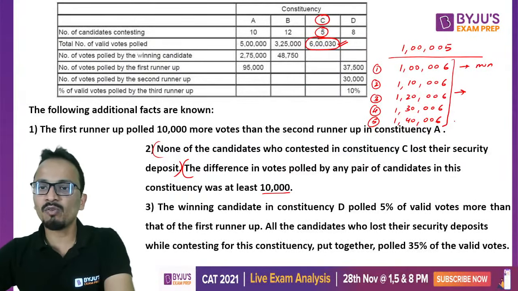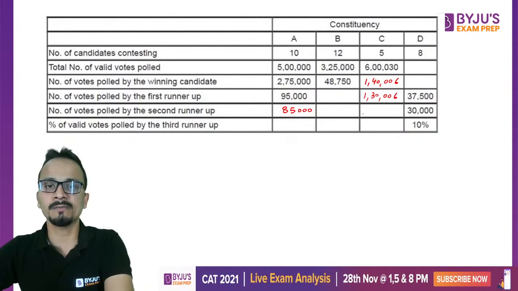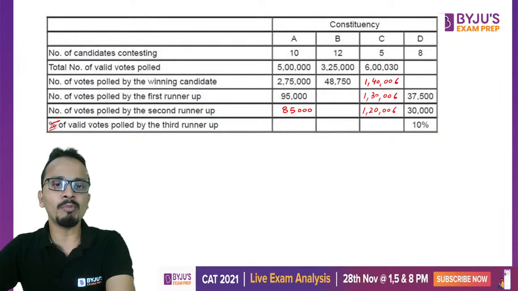So winner will get 1,40,006 votes. First runner-up will get 130,006. Second runner-up number of votes will be 120,006. I'm not writing the percentage here, I'm just writing the number of votes.